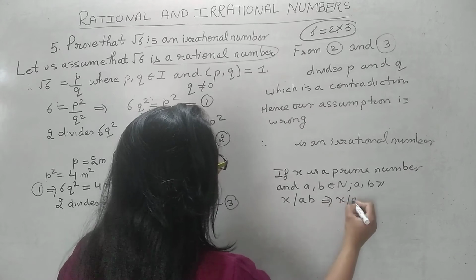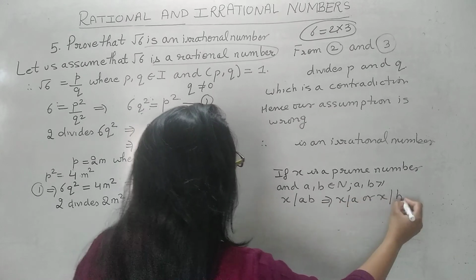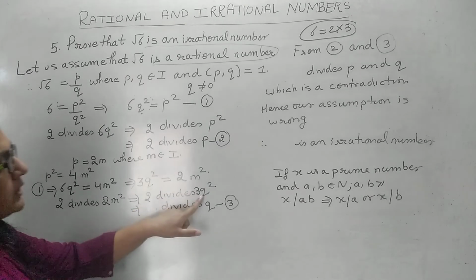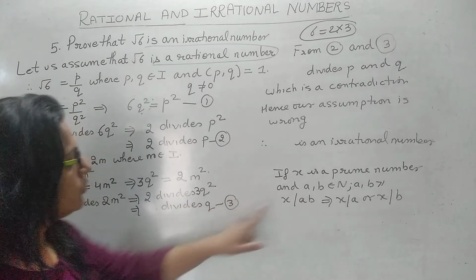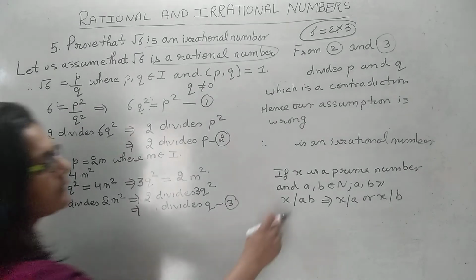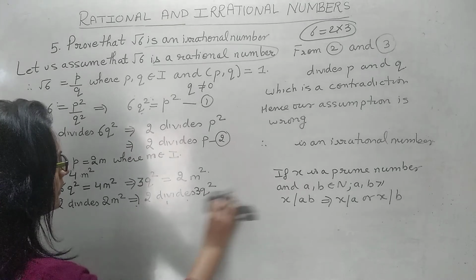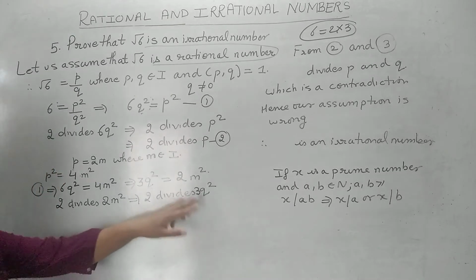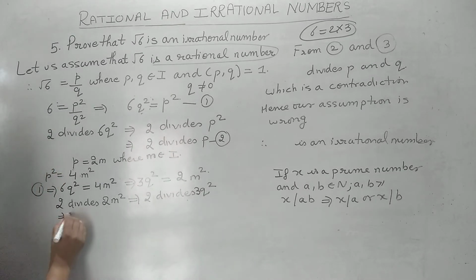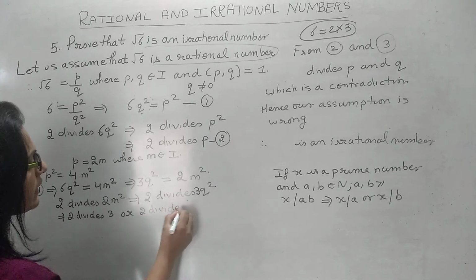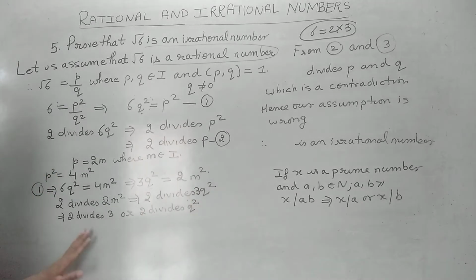This implies x divides a or x divides b. x is a prime number. It divides the product of two natural numbers. Then either x divides a or x divides b. So 2 divides 3q square. What does that imply? It implies that 2 divides 3 or 2 divides q square.